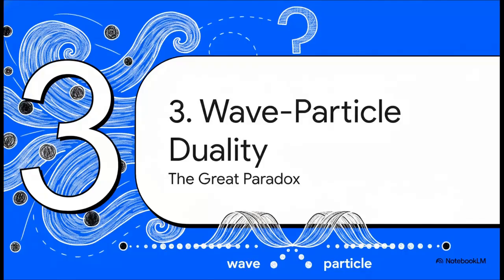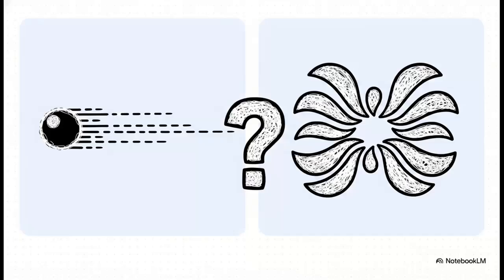Section 3. Wave-particle duality, the great paradox. Now, what's really interesting about this slide is the sheer cognitive dissonance it represents. By the 1920s, the physics community was tearing its hair out. The experimental results were pointing to a total, unexplainable contradiction. On one side, you have particles. They're point-like, they have a definite position and momentum, and they act like tiny billiard balls. But on the other side, you have waves. They're spread out over a large space, characterized by frequency, and they interfere with one another.